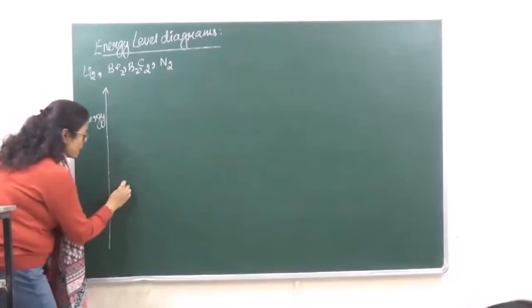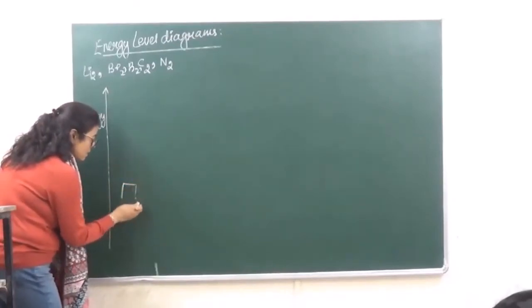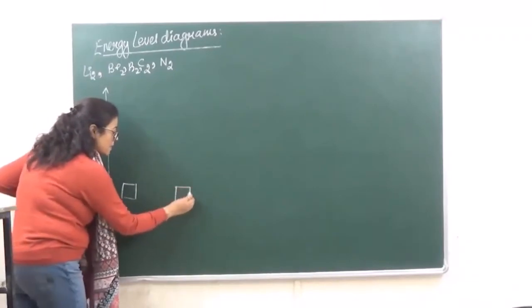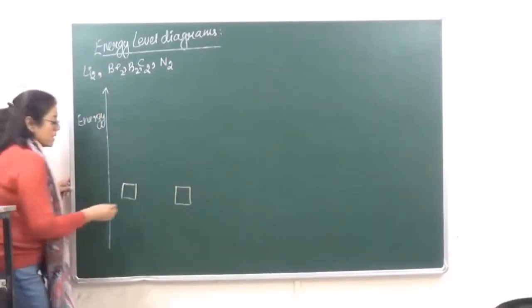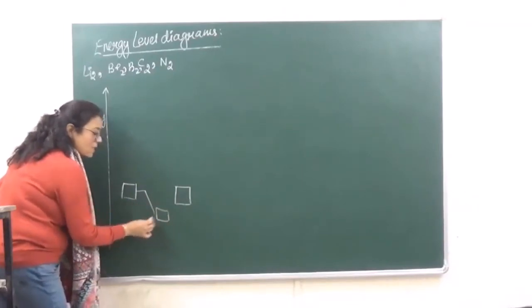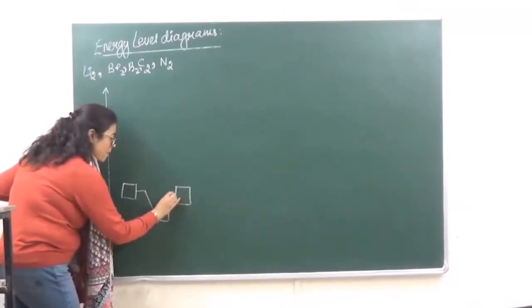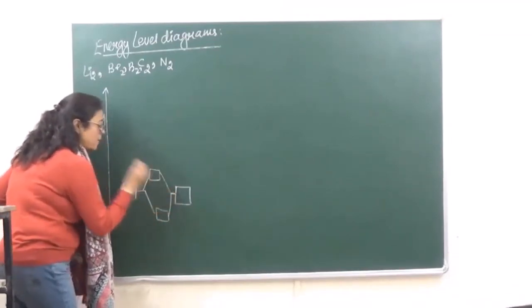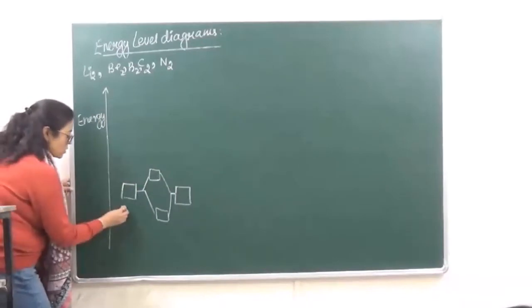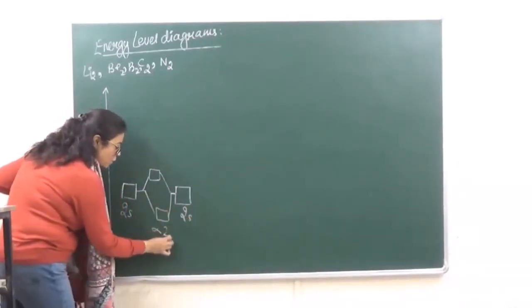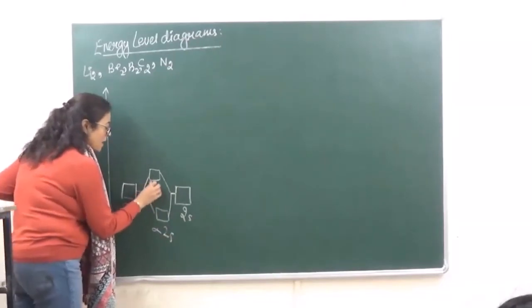So we have 2s, ये आ गया, this is 2s. Now 2s is going to overlap to give us sigma 2s and sigma anti-bonding 2s. ठीक है? So this is 2s, this is also 2s, this is sigma 2s and this is sigma anti-bonding 2s.